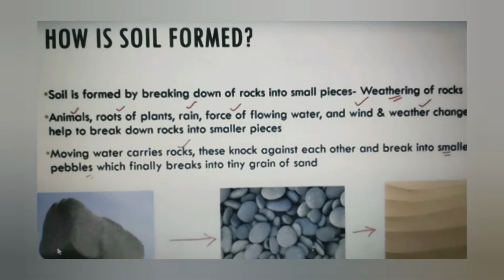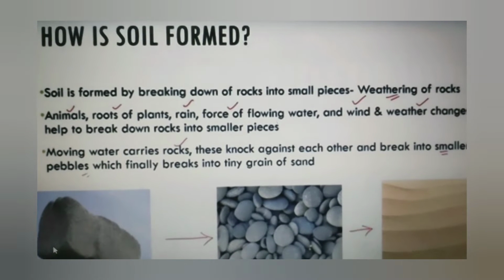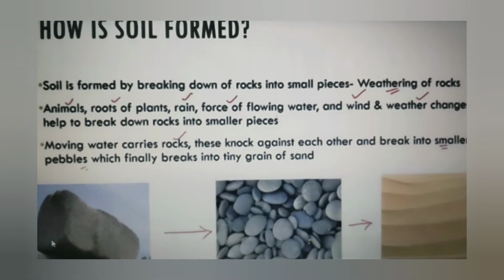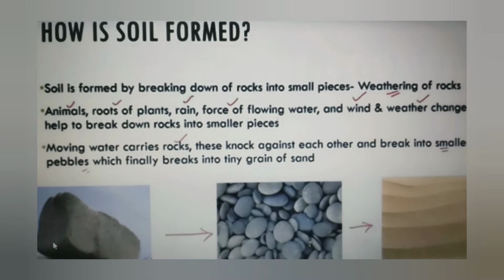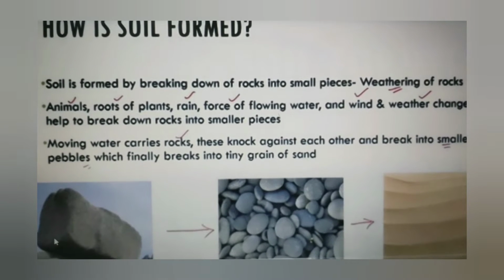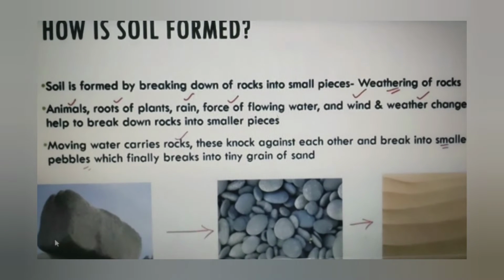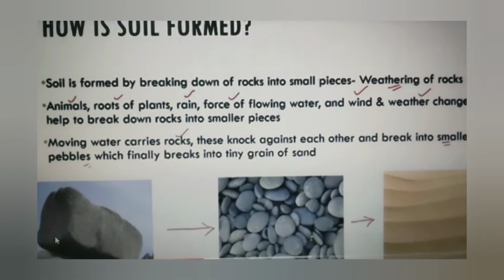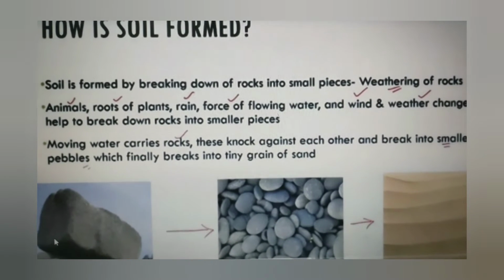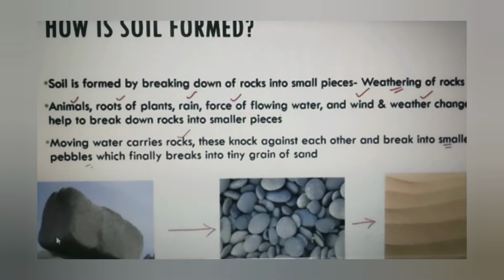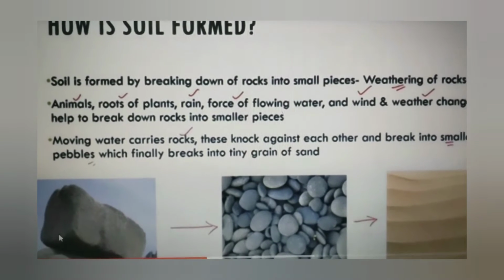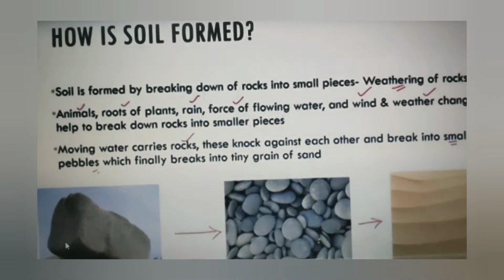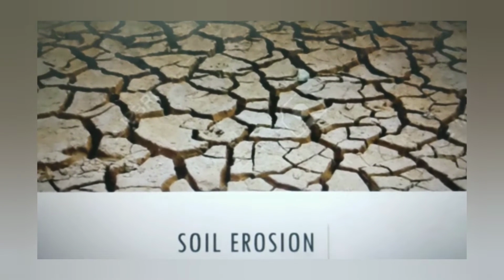So you can say that soil formation is a very big process and it takes thousands of years to form soil. Moving waters carry rocks. These knock against each other and break into small pebbles, which finally break into grains of sand. I hope it's clear to all of you about the formation of soil, how soil changes from a big rock to pebbles and then to grains of sand. Now you came to know how soil is formed.